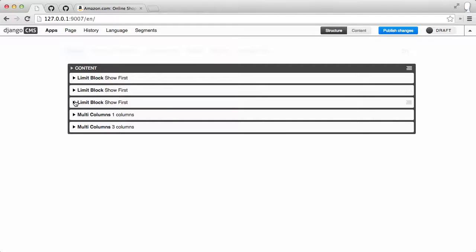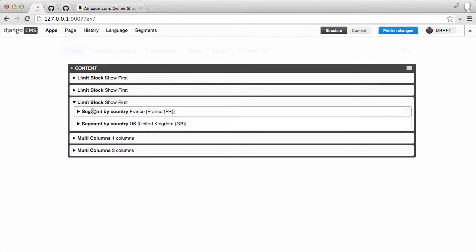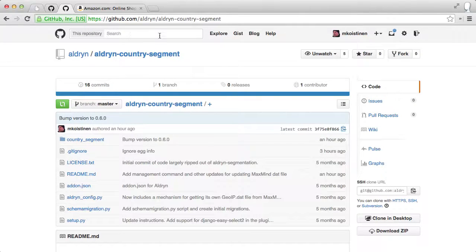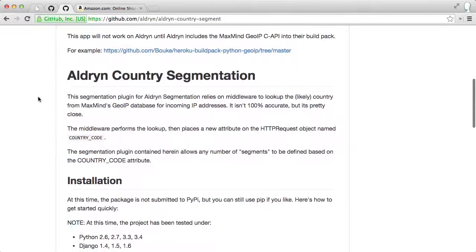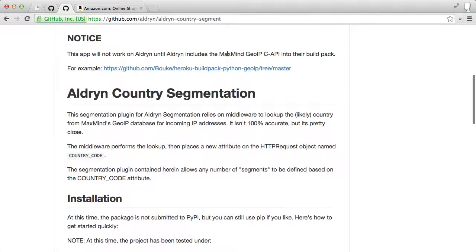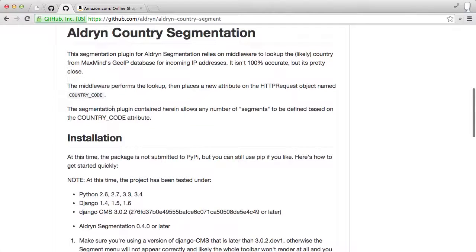Okay, so let's go to this one. This one is using the second project, which is the Aldrin country segment. And just so you'll know, the way this works is we're using the MaxMind GeoIP database, and this was kind of designed for Aldrin, and there's some special provisions in it for that, but I've tried to make it as flexible as possible and to work in non-Aldrin environments.